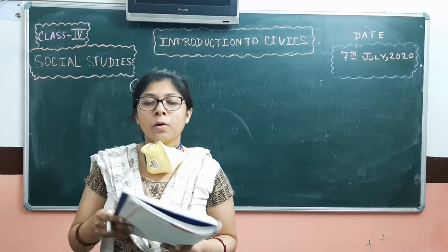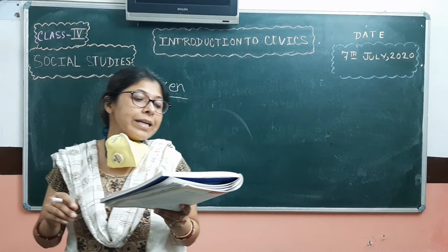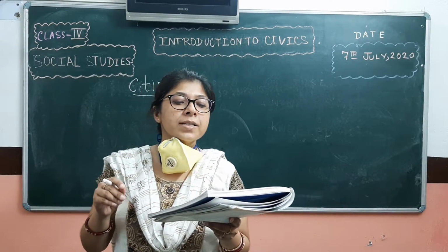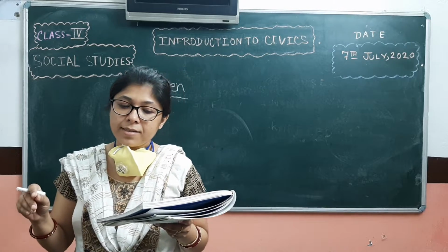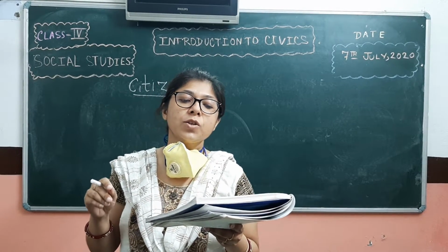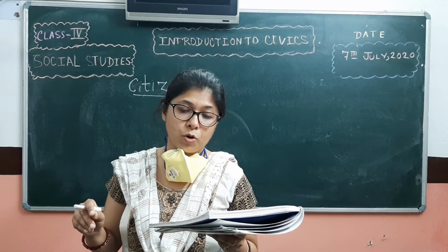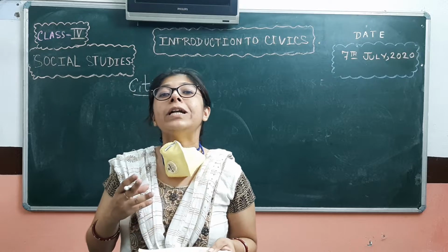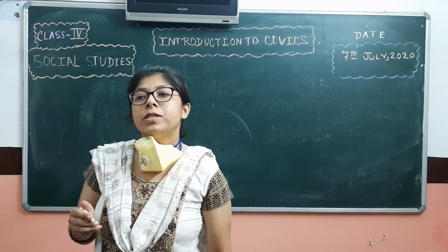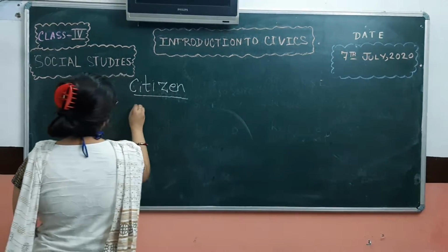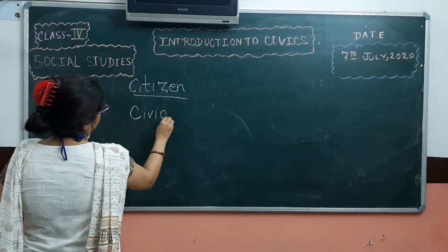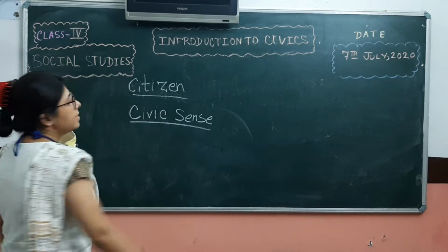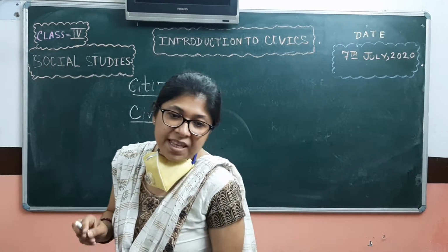Now, we are going to do in detail what civics means. Civics means it is the person's rights and duties as a citizen. It studies the rights and duties of a citizen and how the government works. In knowing civics, we must also know what civic sense is. Civic sense means social ethics. This is another new term, civic sense.